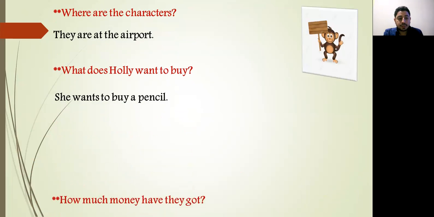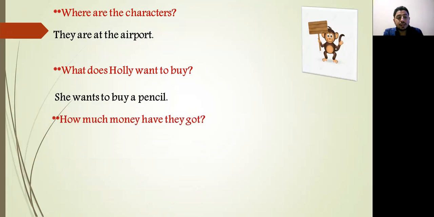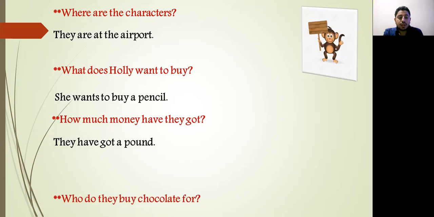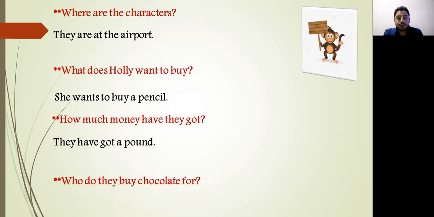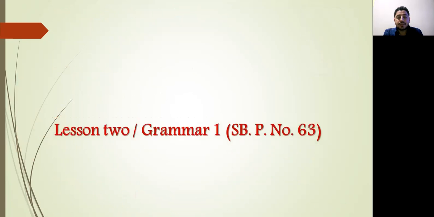Next, how much money have they got? Sure, they have got £1. Who do they buy chocolate for? They buy chocolate for their mom. Sure, let's move to the next slide.